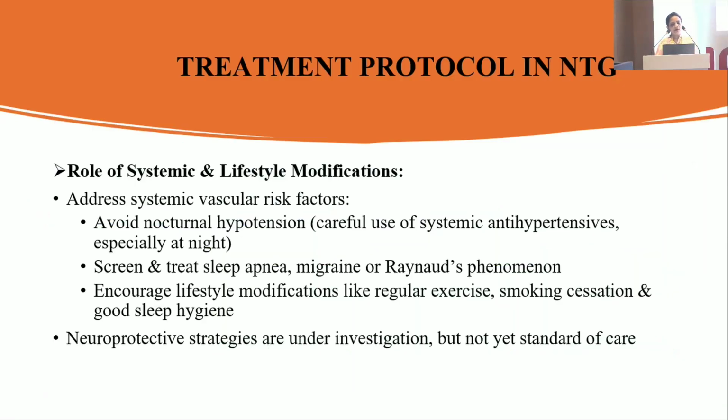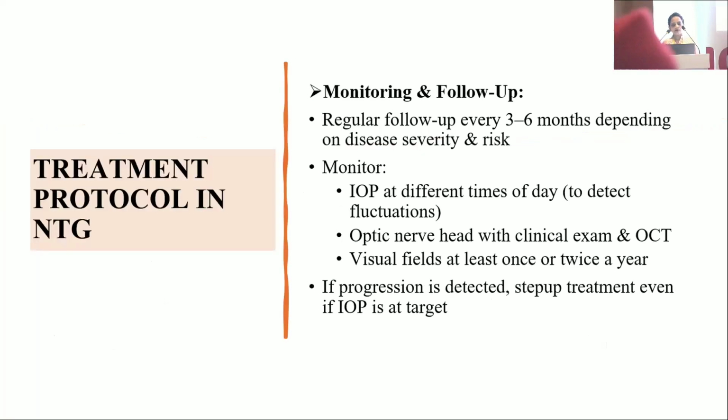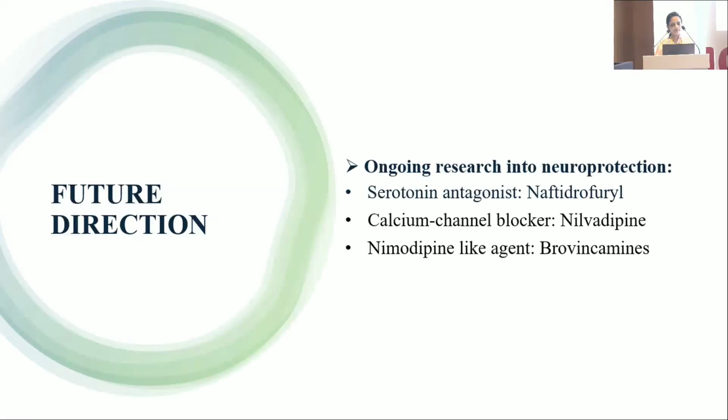So, role of systemic and lifestyle modifications: encourage lifestyle modifications like regular exercise, smoking cessation, and good sleep hygiene. A regular follow-up every 3 to 6 months depending upon the disease severity and risk. Monitor IOP at different times of day. If progression is detected, step up treatment even if IOP is at target.